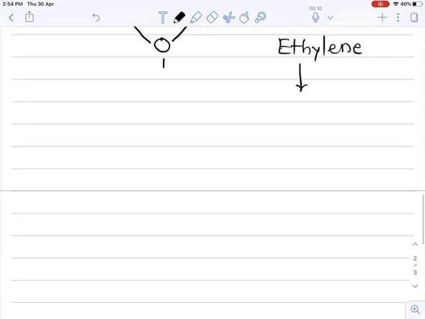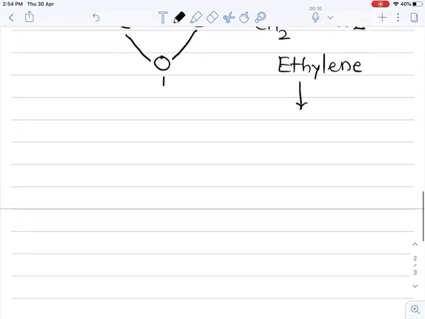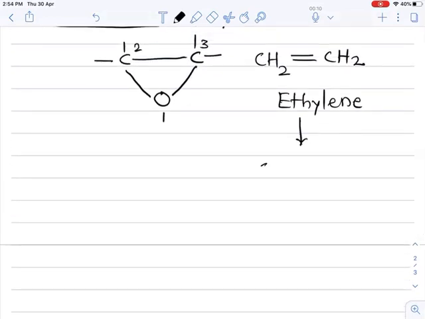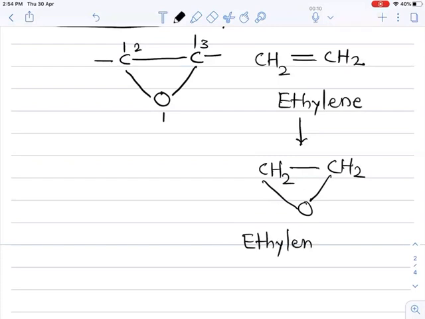From ethylene, if we replace the double bond by divalent oxygen, CH2 single bond CH2, and form the closed ring with divalent oxygen, then this compound is ethylene oxide. The name of this compound is ethylene oxide.